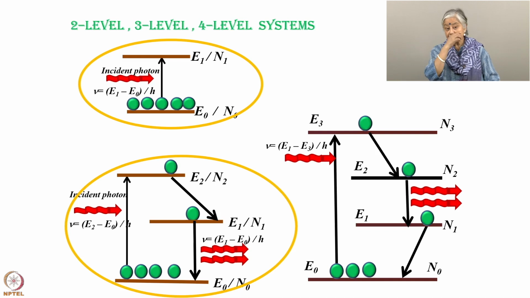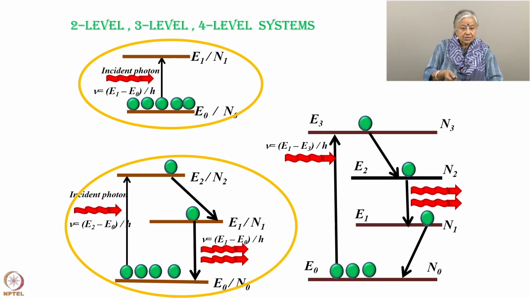Now population inversion will happen if there are 2 level, 3 level, 4 level systems. This is a 2 level system, as we've been describing till now. Now there is a problem. We know we have to make n1 greater than n0. That is our aim.